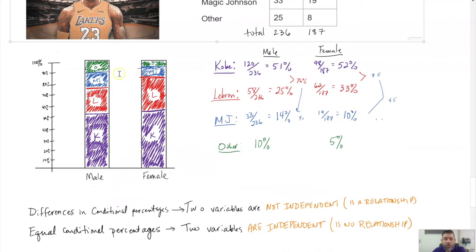And then what we want to do is see whether there is a relationship between whether you're male or female and who you decided was the greatest Laker of all time. The way we figure that out is we see if there are any differences in the conditional percentages. If there are, then we would say that the two variables are not independent, or do have a relationship. I believe I explained that in a previous video, so this is just another example. But the question is, how do we do this on a Google spreadsheet? Because digitally we're going to need to be able to do this, if we're going to do a project or a presentation of some sort.